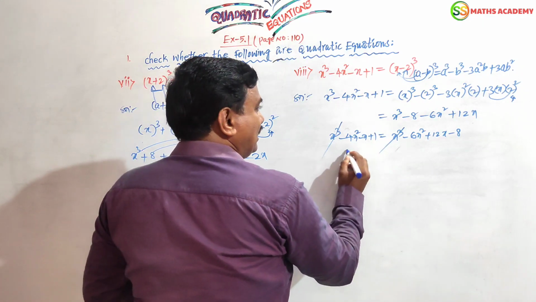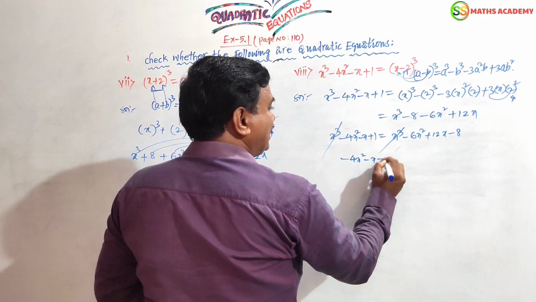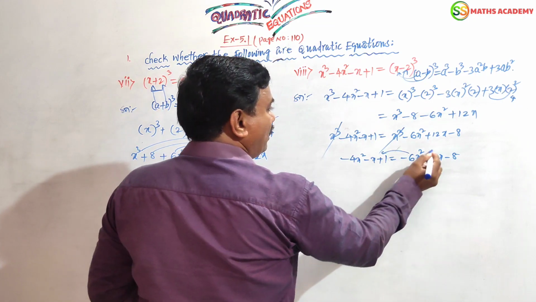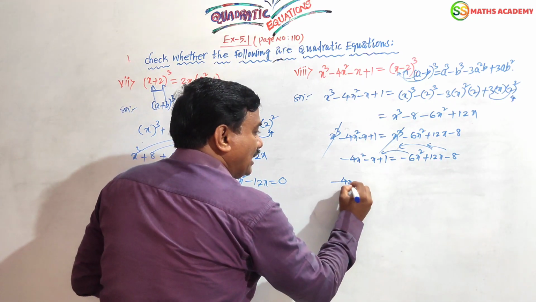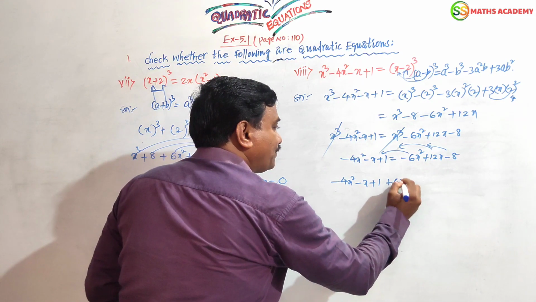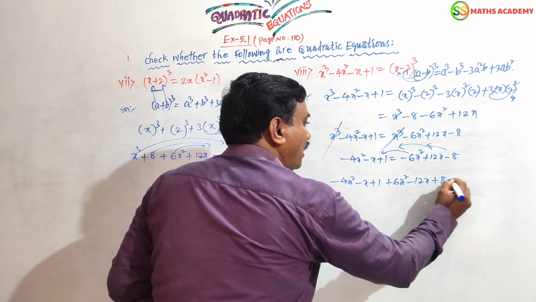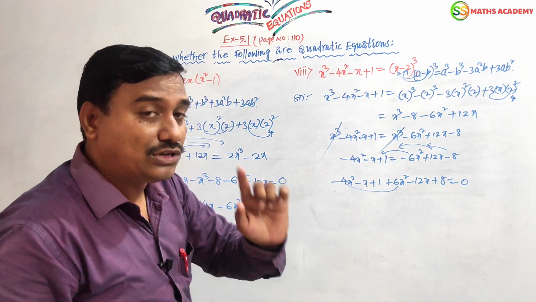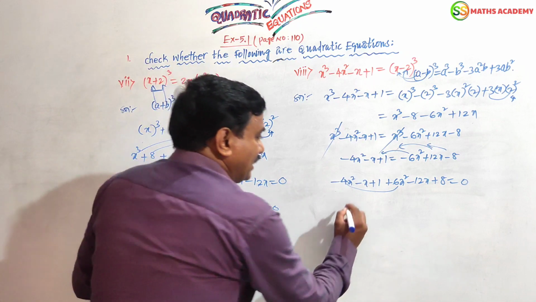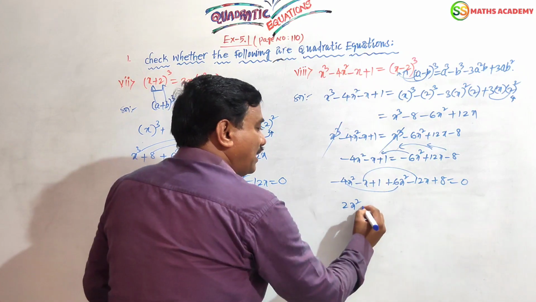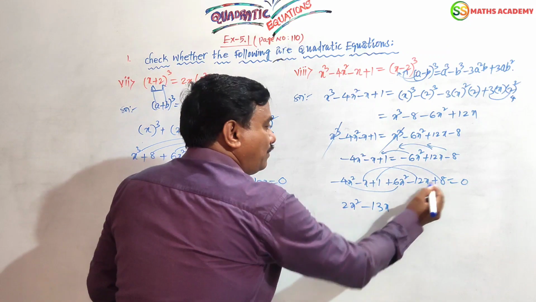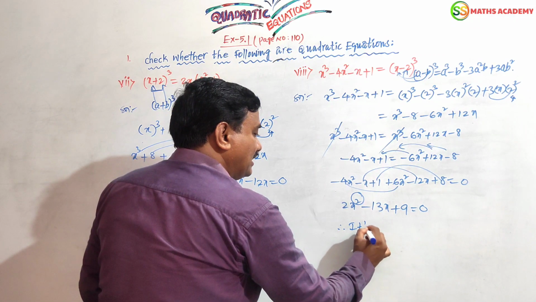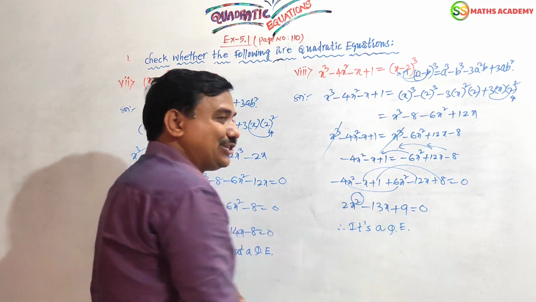Now x cube gets cancelled. Here minus 4x square, here minus x plus 1, here minus 6x square plus 12x minus 8. These all will transfer to the left side, so their signs will change. All at a time equals 0. Plus 6 minus 4, plus 6x square minus 4x, like terms, but plus and minus will be there, so subtract. 2x square minus 12x minus 1x, minus 13x, plus 1 plus 8. Yes, it has degree 2. Therefore our conclusion: it is a quadratic equation.